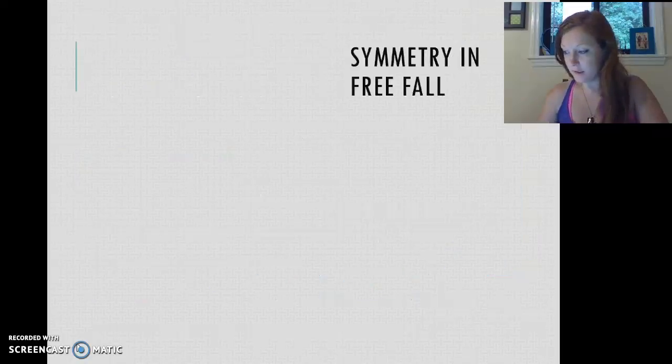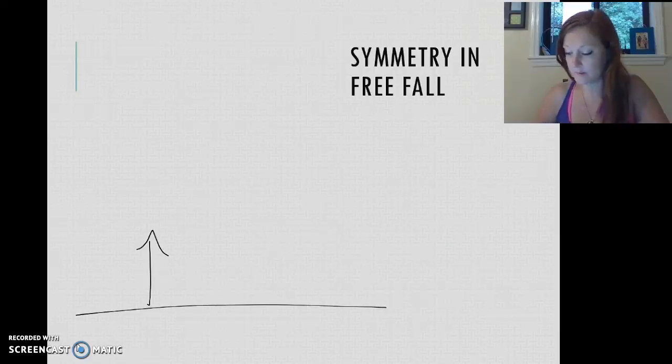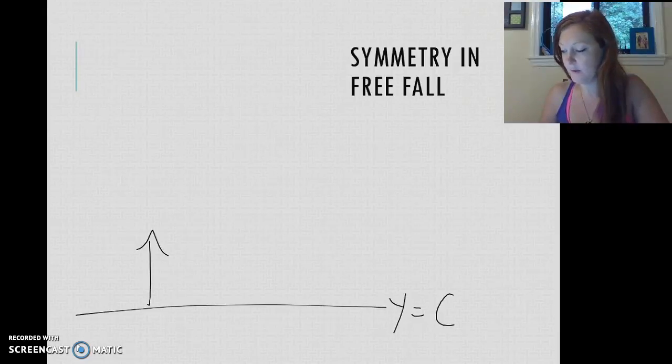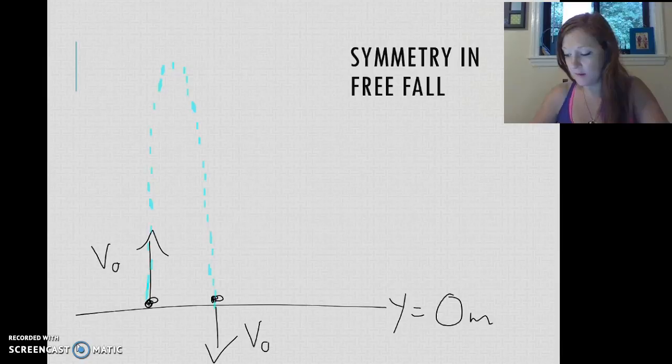I don't know what happened with my pictures here, but really, you have this symmetrical path when things are in free fall. If we were to throw an object upward, let's say this is a height, we'll use y this time, of 0 meters. Let's say we were to throw something upward at a velocity v0, and it's going to follow this path, go off the ground upward, and then fall back downward. I'm only making it go a little bit sideways just because, but at this same height of 0 meters, you're going to have the same speed, except in the opposite direction. So you have this symmetrical thing.